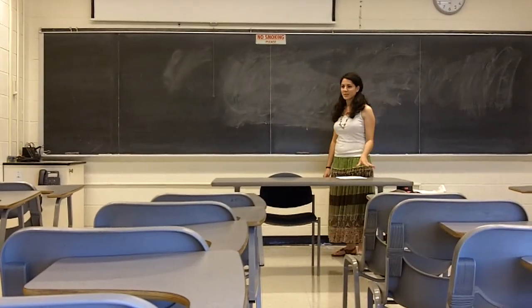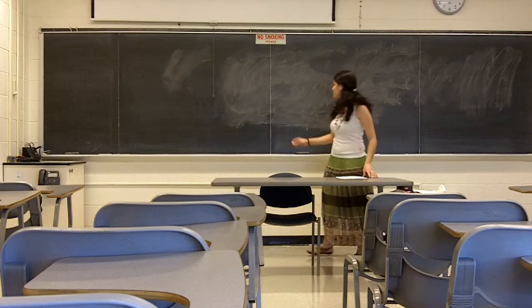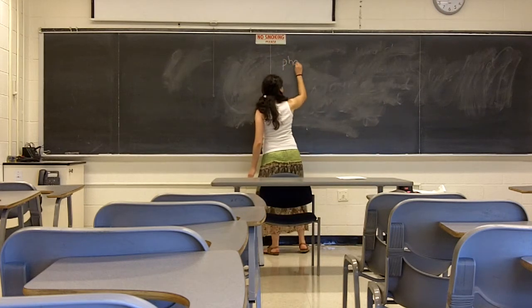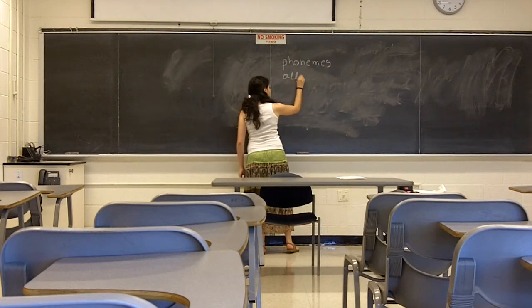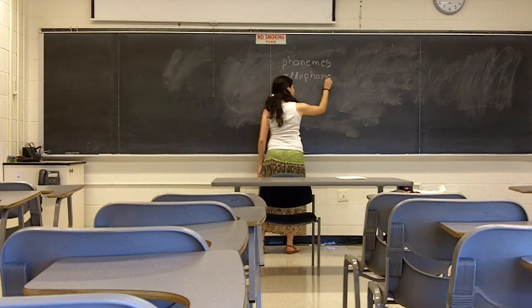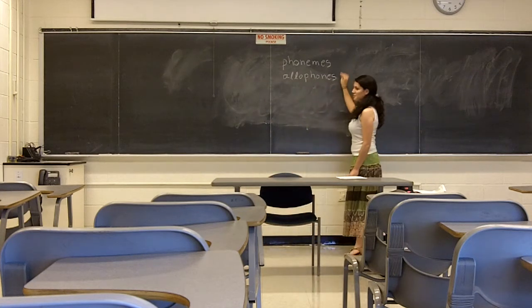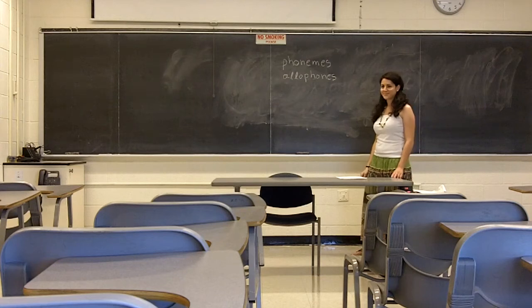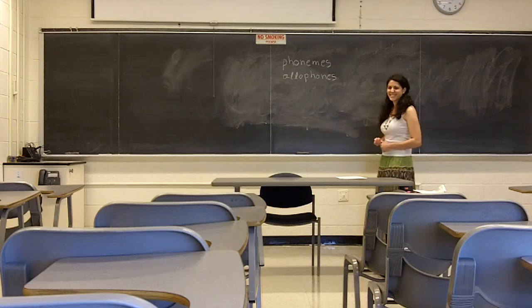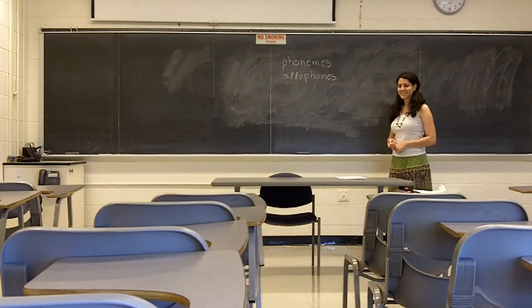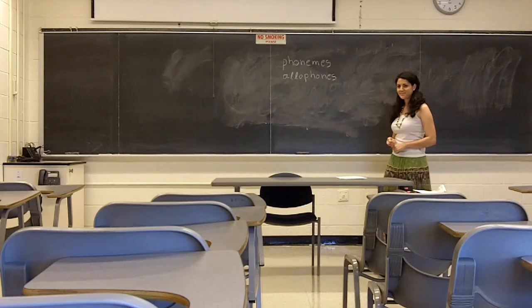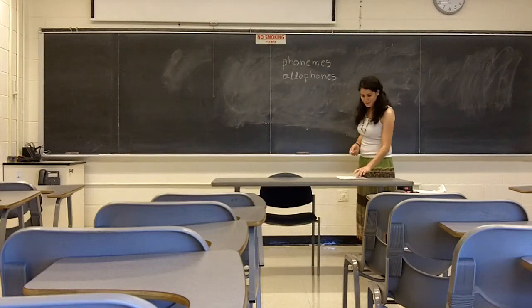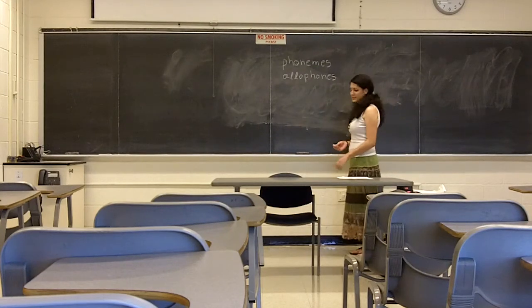So last time we talked about phonemes and allophones. Do you remember what is the difference between those two? Vero? Yes. Well, a phoneme is a sound that is capable of causing meaning distinctions, and an allophone is a group of variations of the same phoneme. Very good. So let's see some English examples.